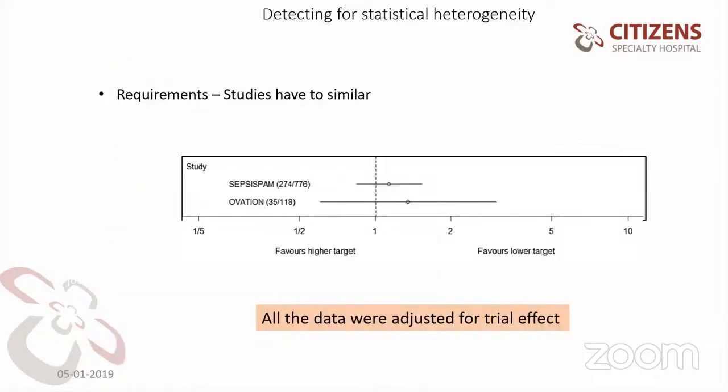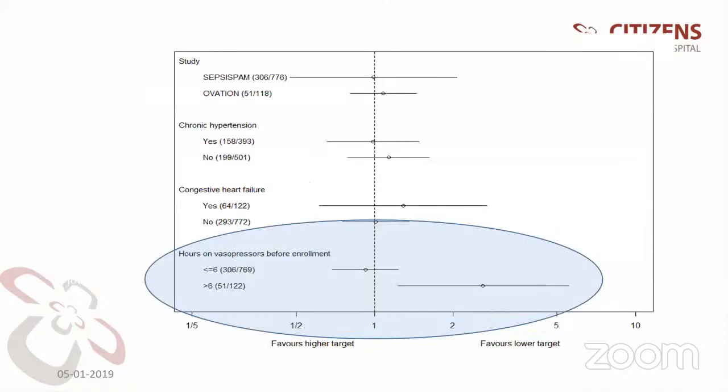So from basically sepsis, all the data were adjusted for trial effect. Next slide, sir. Whether chronic hypertension or congestive heart failure, there is no difference. But in patients on vasopressors before enrollment for more than 6 hours, it favors a lower target.